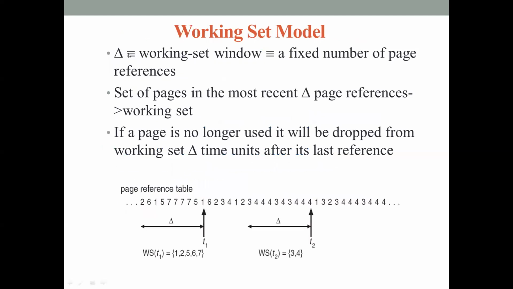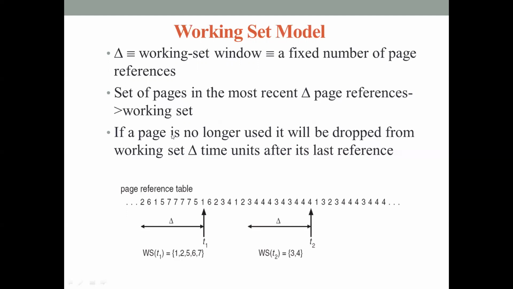Here we'll use a parameter called delta. This notation is called the working set parameter, and it is set by the operating system. It can be set to any value. The meaning of this working set parameter is, if delta is set as 5, then at any point of time I will examine the most recent 5 page references. If delta is set as 10, I will examine the most recent 10 page references. The parameter identifies how many pages I'm going to examine. So this delta also defines your working set window.